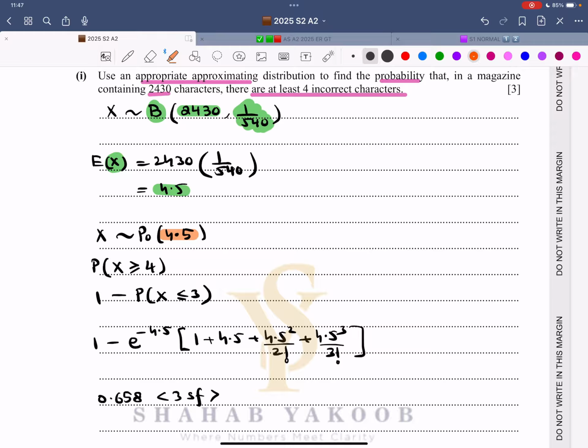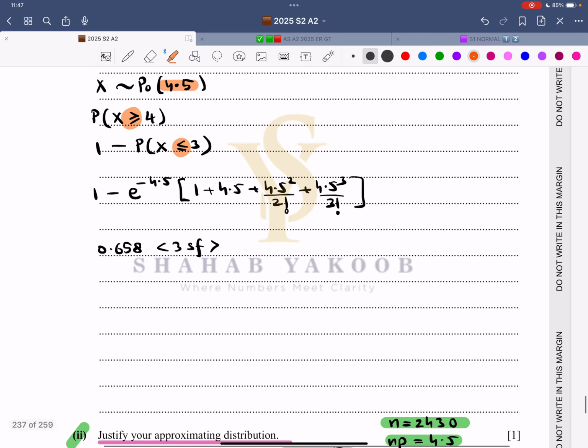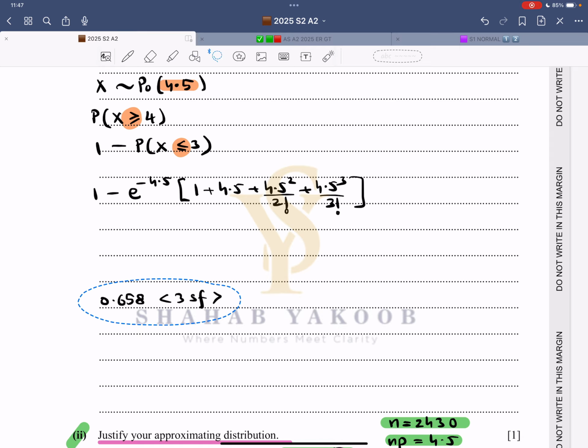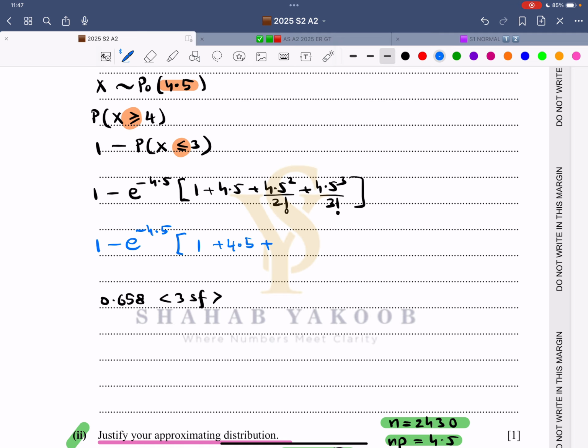We are interested in greater than or equal to 4, lesser than or equal to 3. Again, it's the same thing as before. Let me just correct this thing. So now you would write 1 minus e raised to power of minus 4.5, this is 1 plus 4.5. Now let me use my calculator.